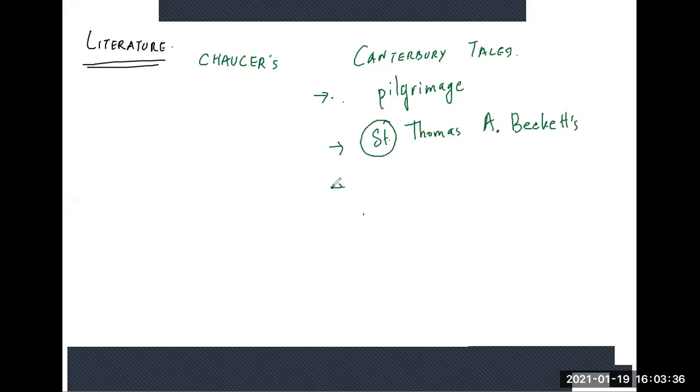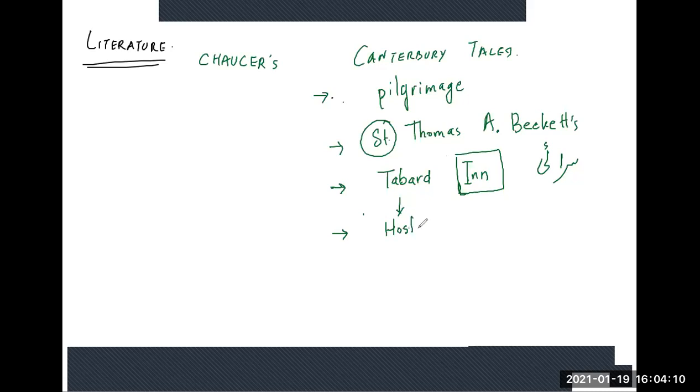So they start their journey and they have to assemble together in a place. This place is called Tabard Inn. You must have seen this these days in Vartrul. That's a sarai. A sarai is exactly an inn, a staying place. So they all are supposed to assemble together in the Tabard Inn before they begin the journey. The host of the Tabard Inn is an important character.